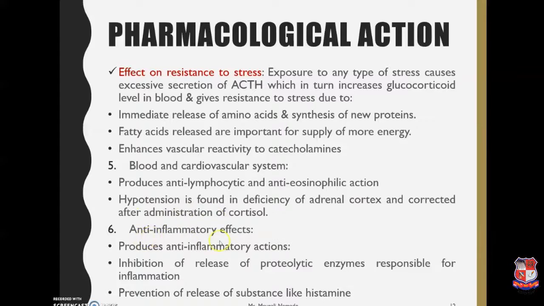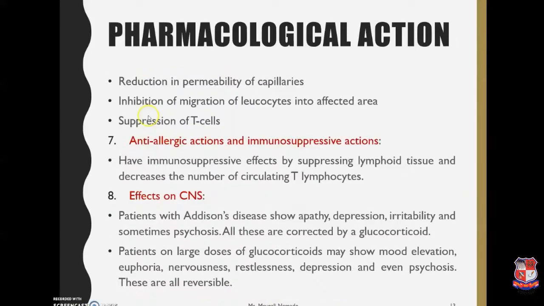The anti-inflammatory effects produced by the glucocorticoids include inhibition of release of proteolytic enzymes which are responsible for the inflammation. It helps to prevent release of substances like histamine. It also causes reduction in permeability of capillaries, inhibition of migration of leukocytes into the affected area, and suppression of T cells. For the anti-allergic and immunosuppressive actions, it helps in suppressing the lymphoid tissue and decreases the number of circulating T lymphocytes.